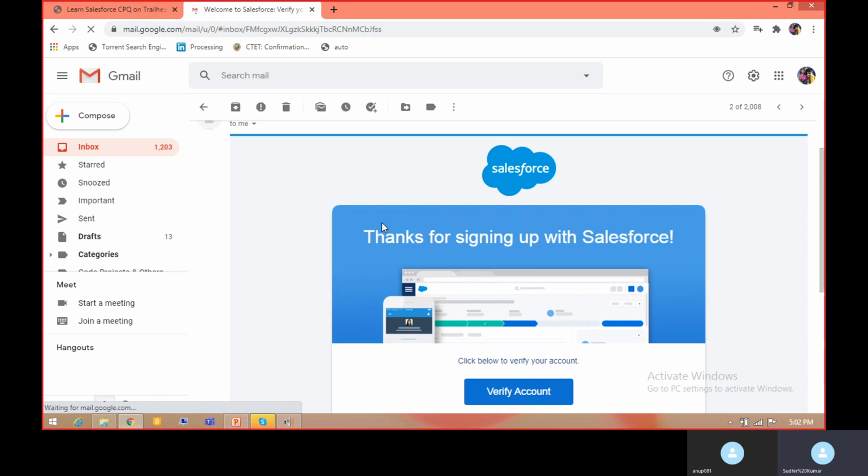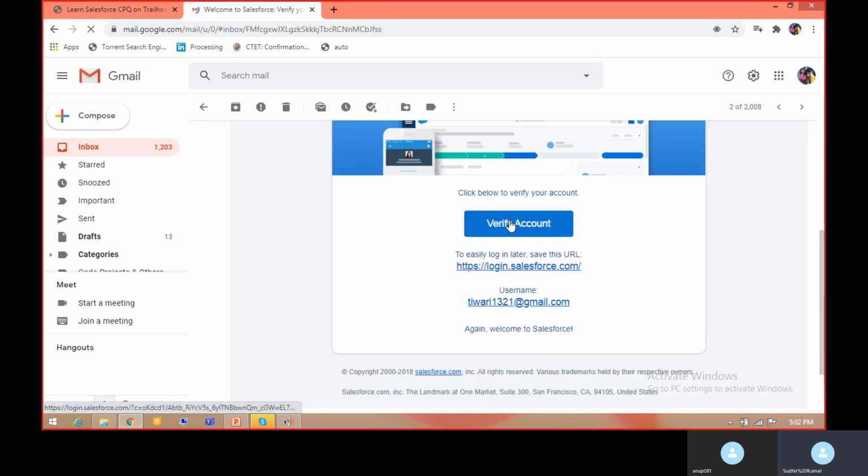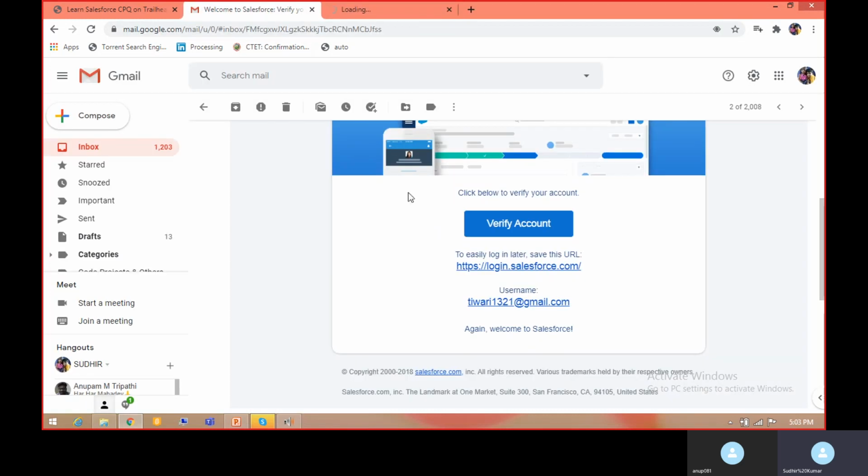So you will receive an email like this, and you just need to click on verify account. Once you have verified your account, you will be able to log in. Sometimes it may take 5-10 minutes, since I think Salesforce is preparing a CPQ playground in the background, so sometimes it takes 10-15 minutes. So don't worry if you receive the email delayed by 10-15 minutes. You have to wait for 10-15 minutes.